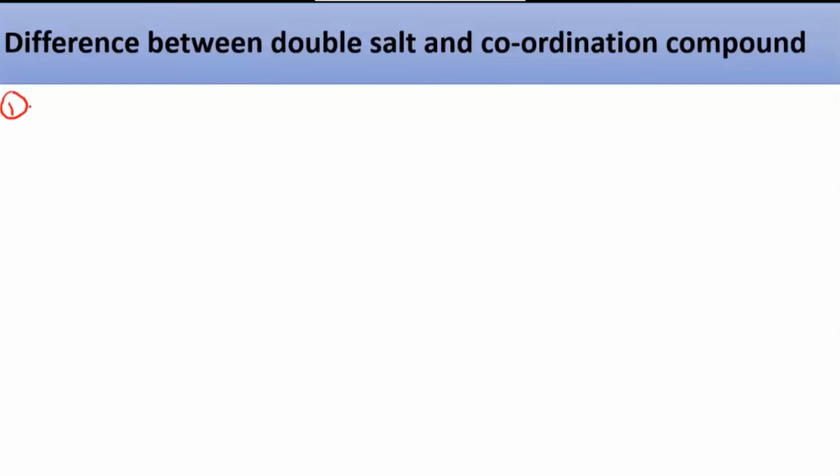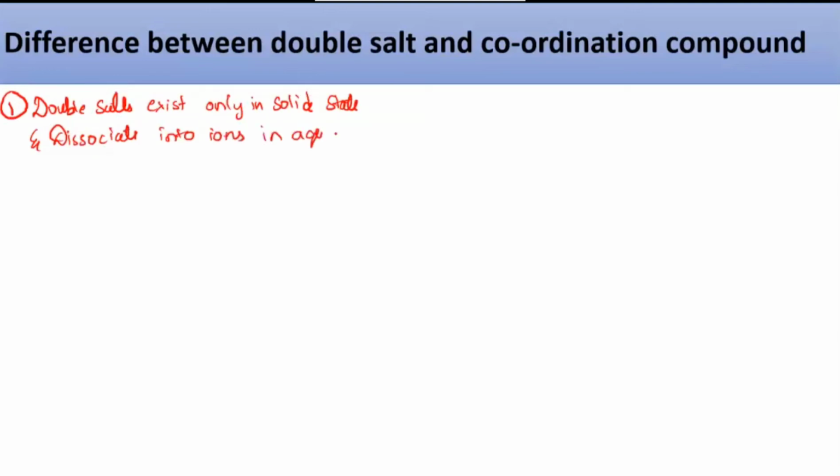First difference I can write. Double salt exists only in the solid state. They exist in the solid state and dissociate into ions in aqueous solution. Like, for example, that Mohr's salt which I gave you.